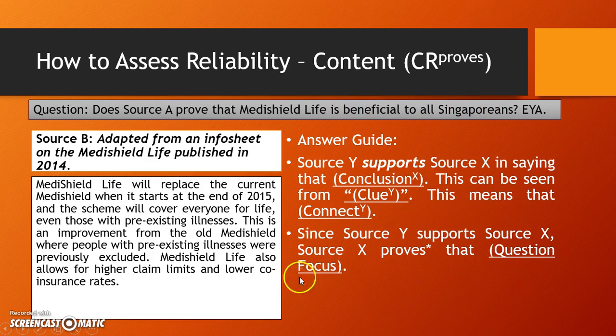Insert question focus. Just in case you're confused, Y here is not source B. Basically, Y here is another source, instead of source X. So adapt, like I said, adapt to the questions. Do not copy blindly. So source Y here is B. So put inside: source B supports source A in saying that blah blah blah.